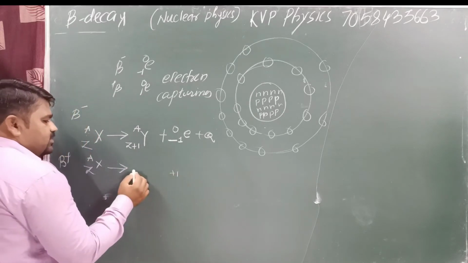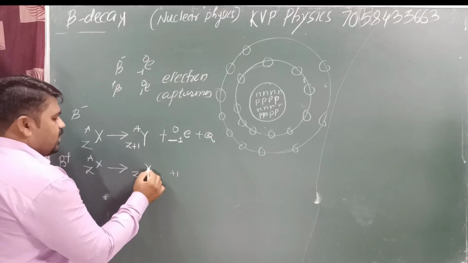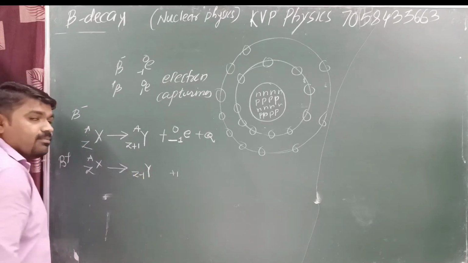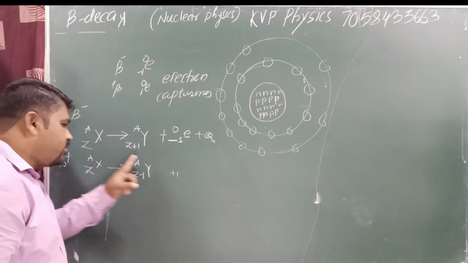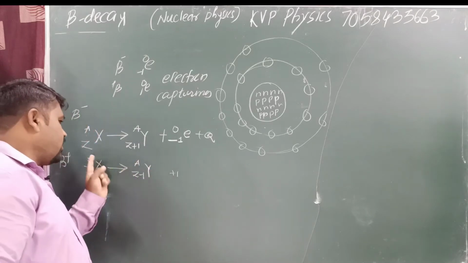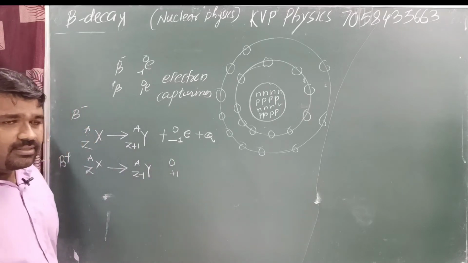Here the plus 1 means we need to subtract 1 charge from this atom. The Y atom has atomic number Z minus 1, and mass number A. Again we need to conserve the mass. Here it is A, here also A, so here we need to write 0.